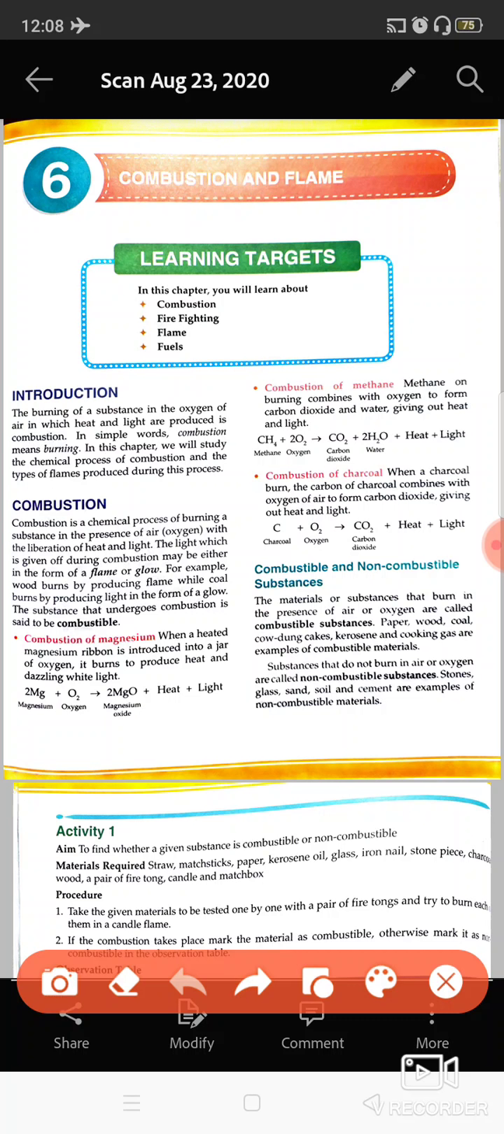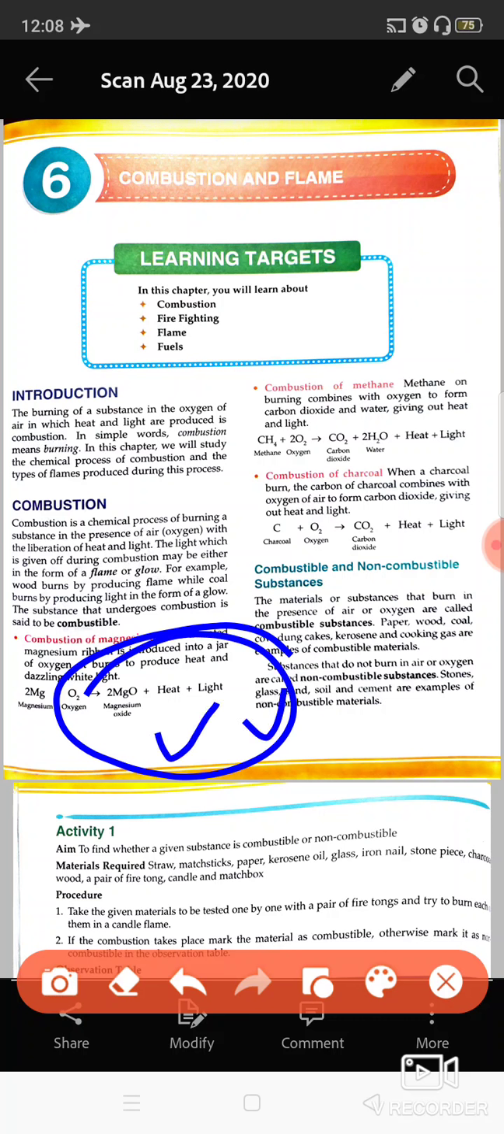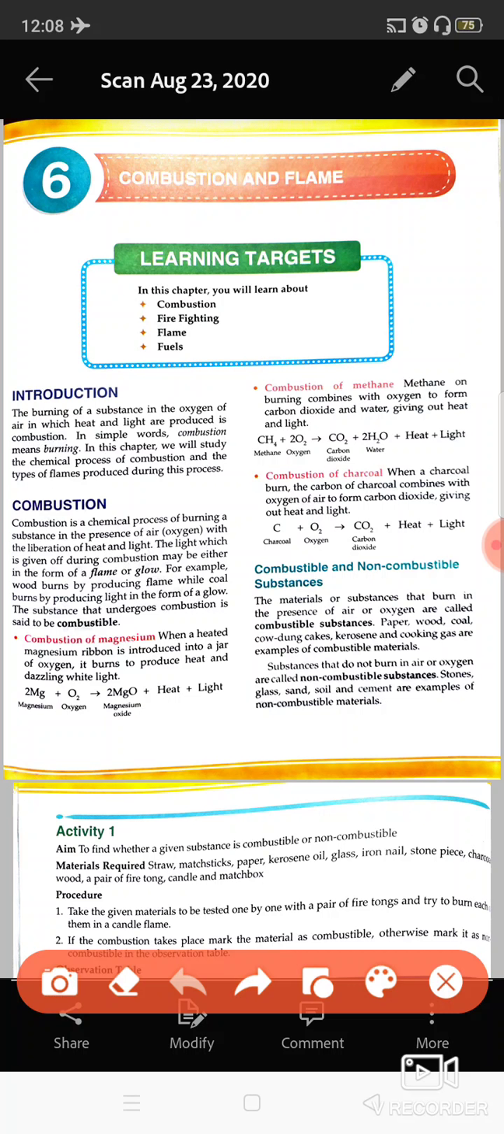So let us see what combustion is, and how many types of combustion there can be. Combustion of magnesium: magnesium is a kind of metal, and when the magnesium ribbon is burned, it forms magnesium oxide, and it also forms heat and light. This magnesium ribbon burns with a very dazzling white light.